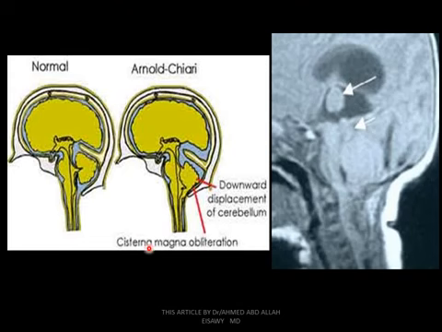Arnold-Chiari. As you see, this is normal: this is the cerebellum and tonsils. This is Arnold-Chiari, downward displacement of the cerebellum, with tonsillar herniation causing cisterna magna obliteration. As we see, this is a sagittal T1 image of the brain.